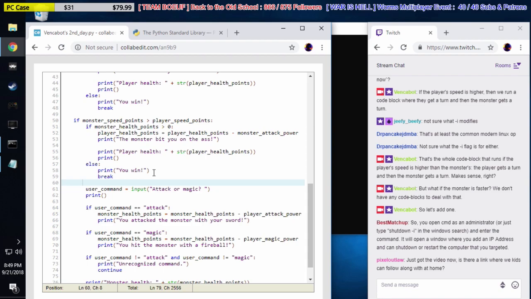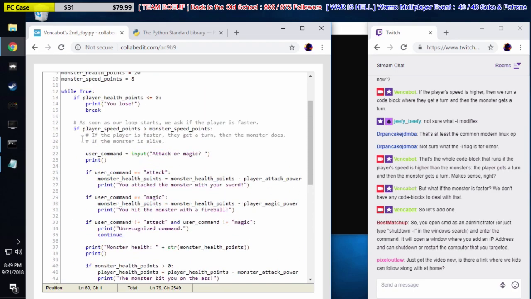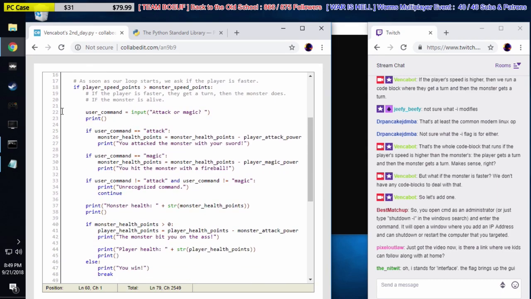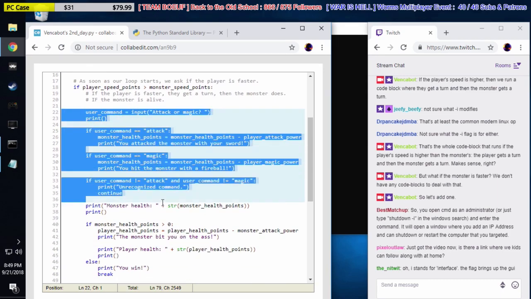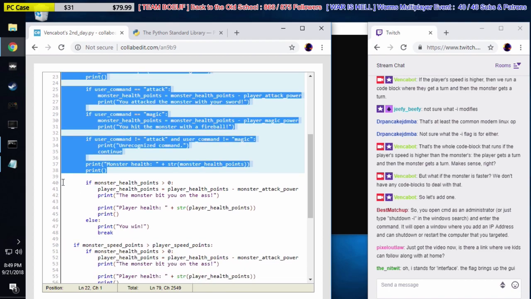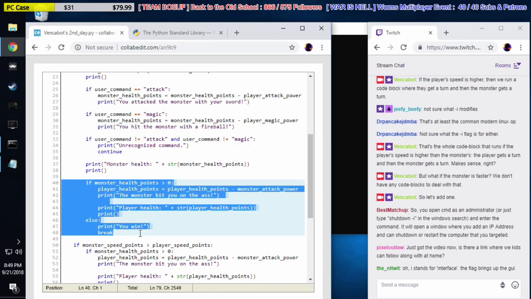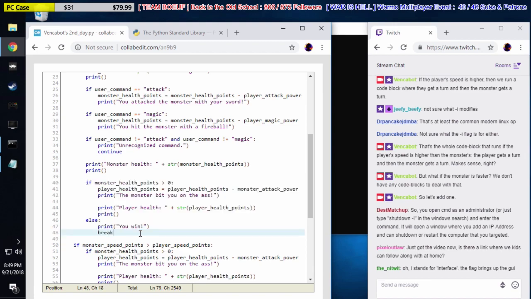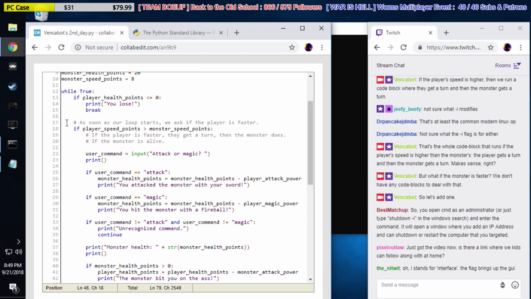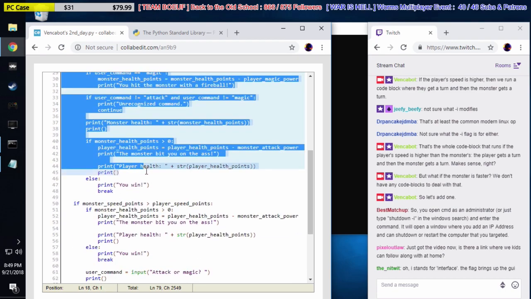Okay, there. So we just basically did the same exact code for this situation, but we reversed it. So in this, if the player's speed points are higher than the monster's, then the player gets his turn first, right here. And then following that, the monster gets his turn.